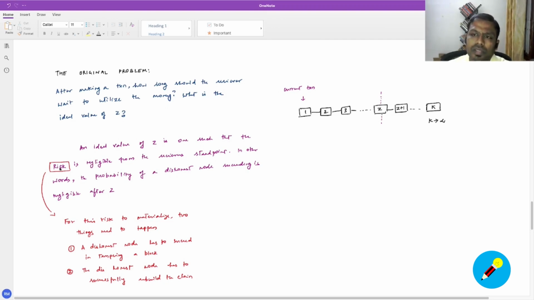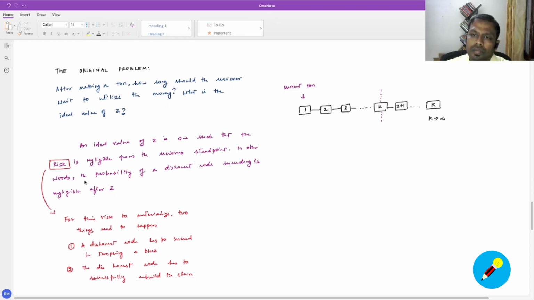So how do we quantify this risk? Before we show that risk is negligible after waiting for Z blocks, we will first have to mathematically quantify the risk that the receiver is exposed to. We can quantify that risk in two parts, right?